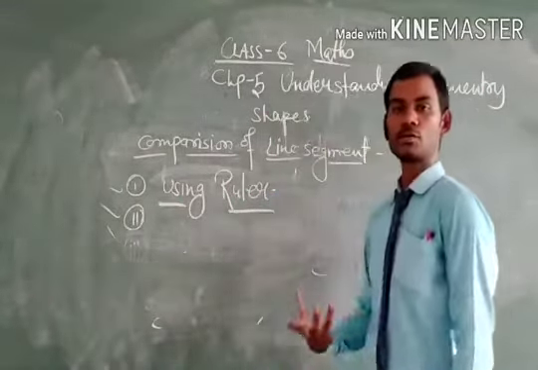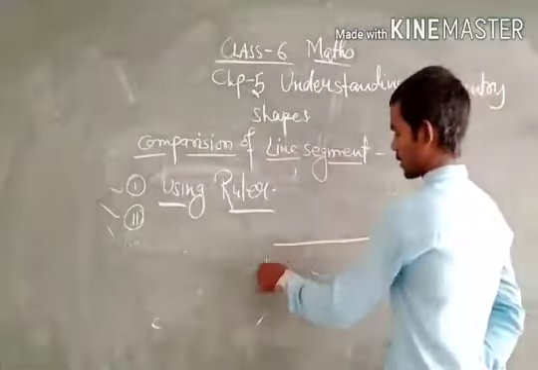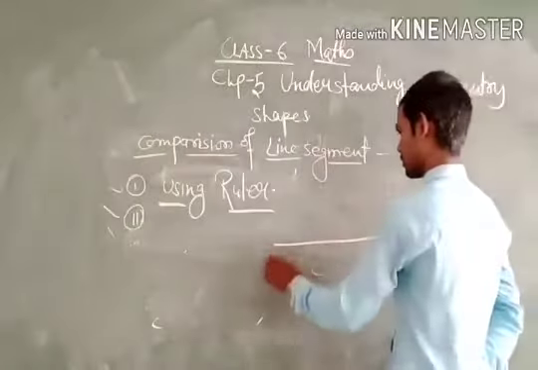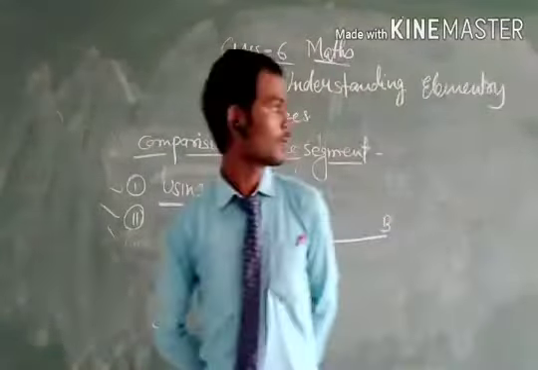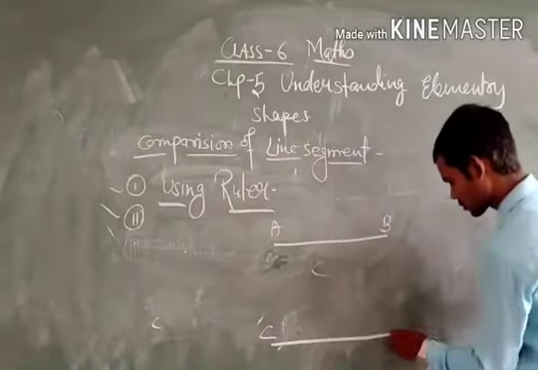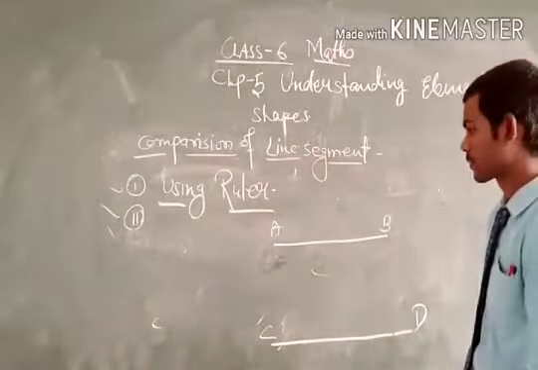Just suppose that two line segments are given: the line segment AB, and also another line segment CD. There are two line segments given.